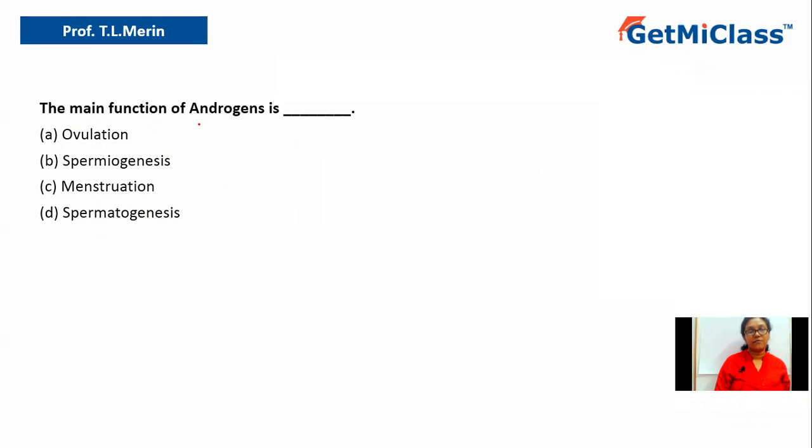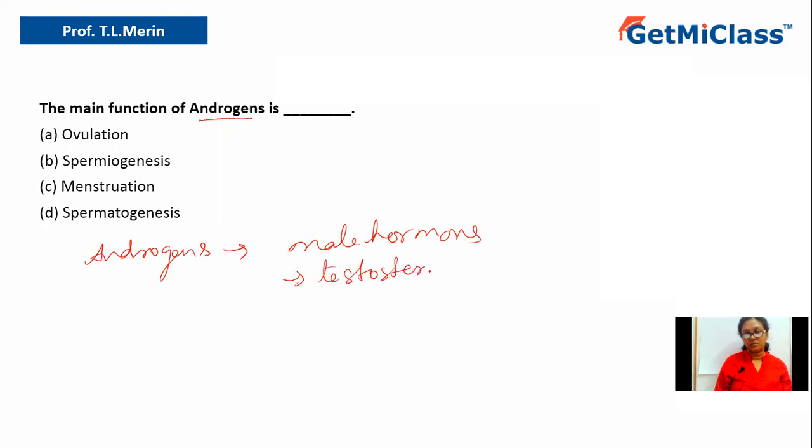The question says the main function of androgen is dash. So what do you mean by androgen first of all? What are androgens? Androgens are nothing but the male hormones. One example of male hormones is testosterone. That is the male hormone. Now let us look at the options. What is the main function of androgen?